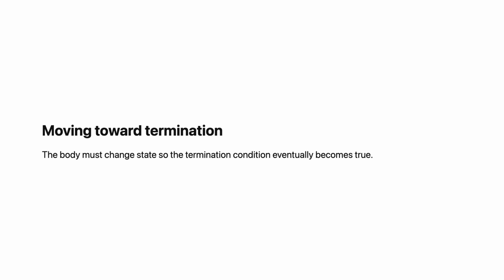Infinite loop. This is a common bug, forgetting to modify the value that the termination condition checks. The condition never becomes true. The program runs forever. Always verify: does the body move the state toward the termination condition?